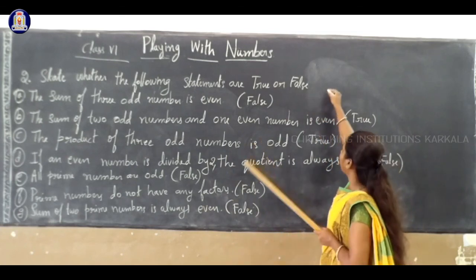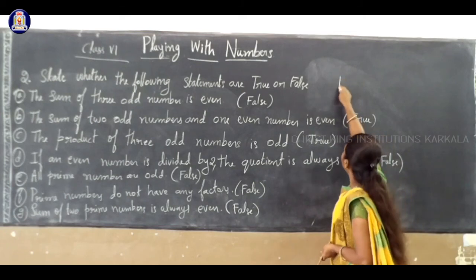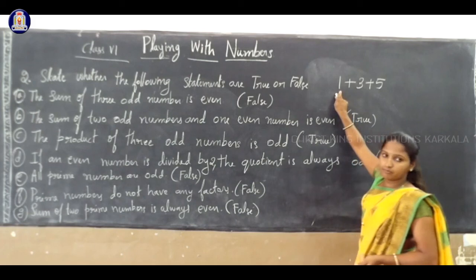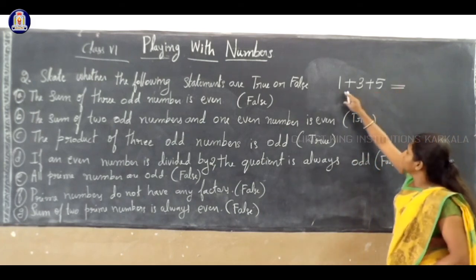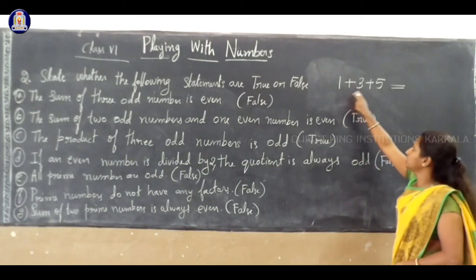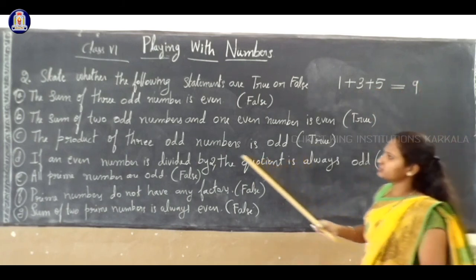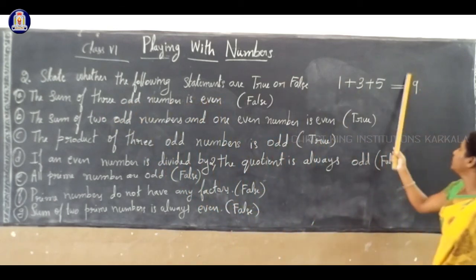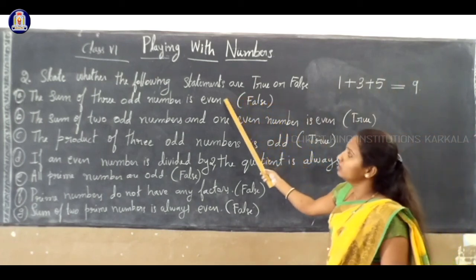See, sum of three odd numbers. For example, I consider three odd numbers: 1 plus 3 plus 5. 1 is an odd number, 3 is an odd number, and 5 is an odd number, right? So now we have to add these three numbers. 1 plus 3 is 4. 4 plus 5 is 9. So first one, they said the sum of three odd numbers is even. Is 9 even? No, 9 is an odd number. So this statement is false.